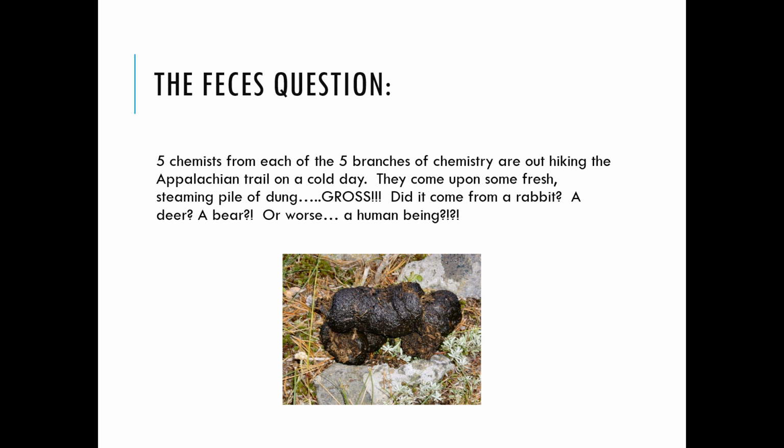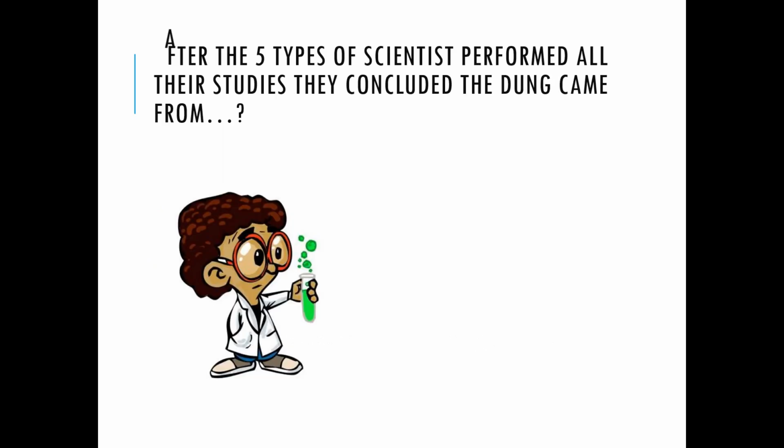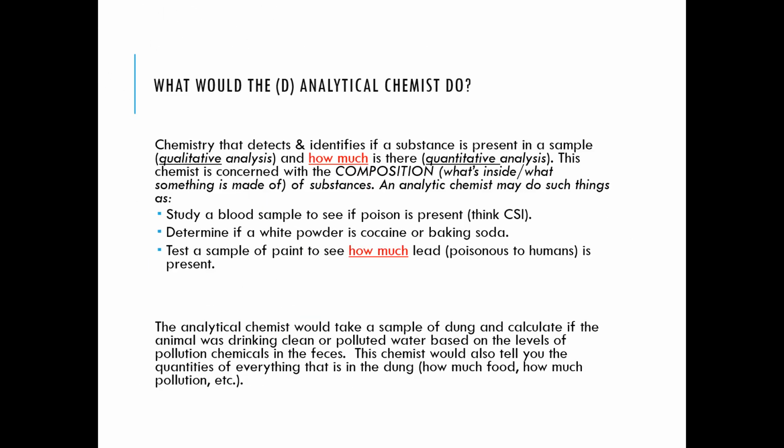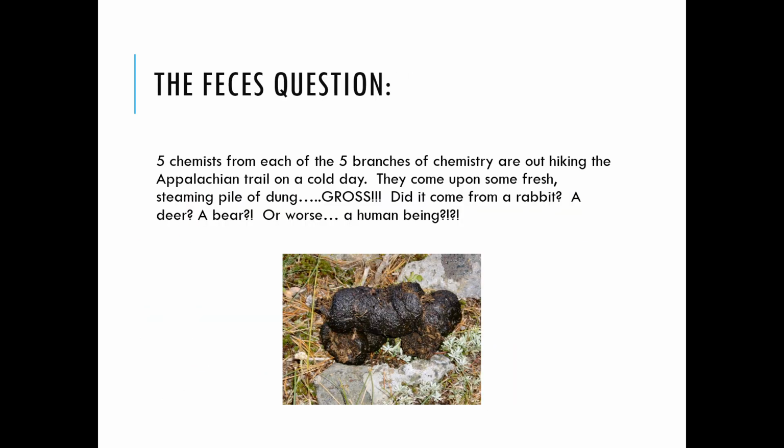So there is a group of five chemists from each of the five branches of chemistry. What are those five branches? The organic chemistry, inorganic chemistry, biochemistry, analytical chemistry, and the fifth one is physical chemistry. So there is a group of five chemists from each of the five branches of chemistry, and they are out hiking the Appalachian Trail on a cold day.